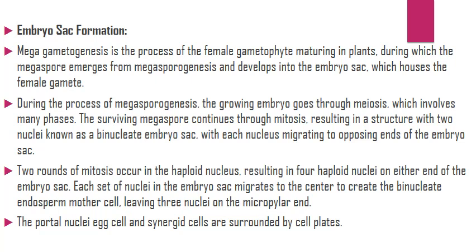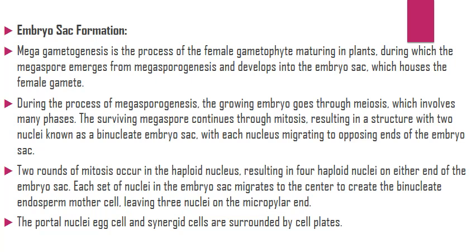megagametogenesis, is the process of the female gametophyte maturing in plants, during which the megaspore emerges from megasporogenesis and develops into the embryo sac, which houses the female gamete. During the process of megasporogenesis, the growing embryo goes through meiosis, which involves many phases. The surviving megaspore continues through mitosis, resulting in a structure with 2 nuclei known as the binucleate embryo sac, with each nucleus migrating to opposing ends of the embryo sac.